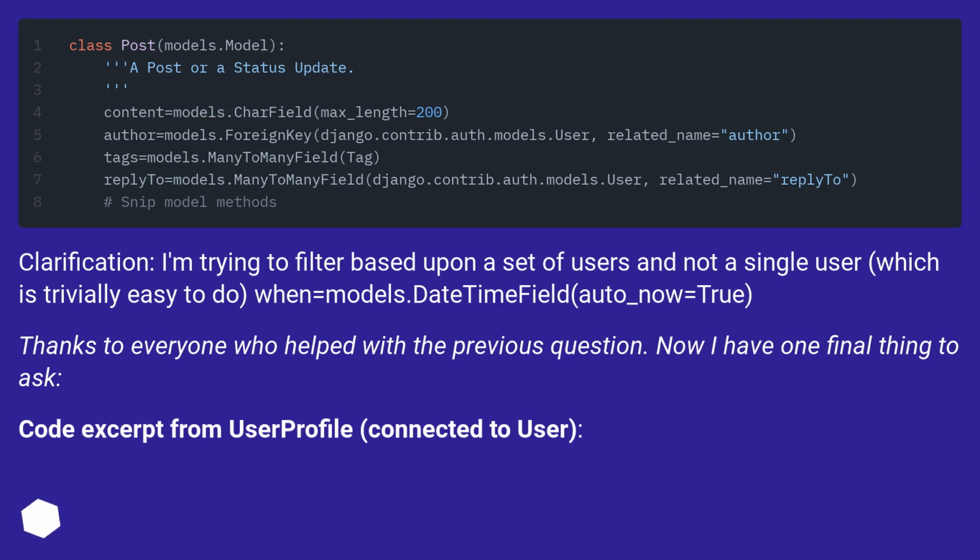Clarification, I'm trying to filter based upon a set of users and not a single user, which is trivially easy to do, when equals models.datetime field auto_now equals true.